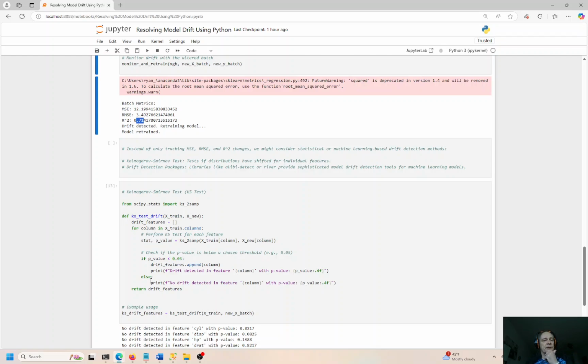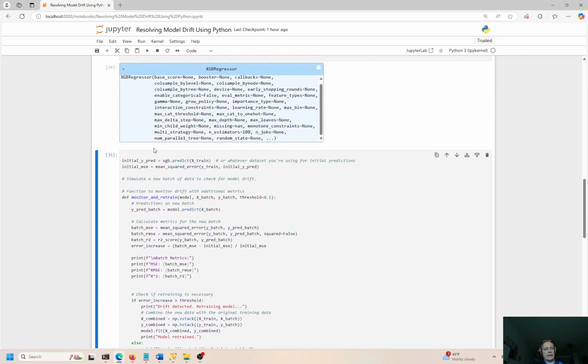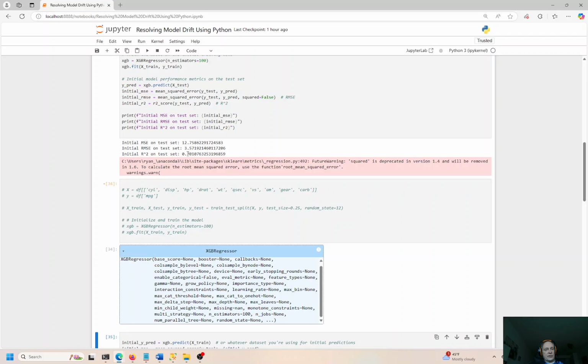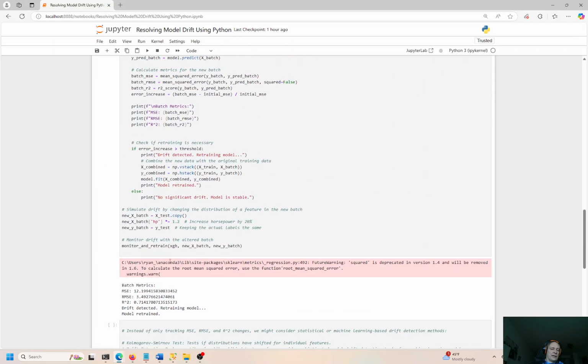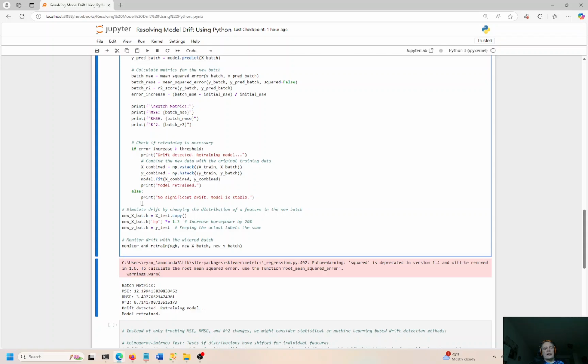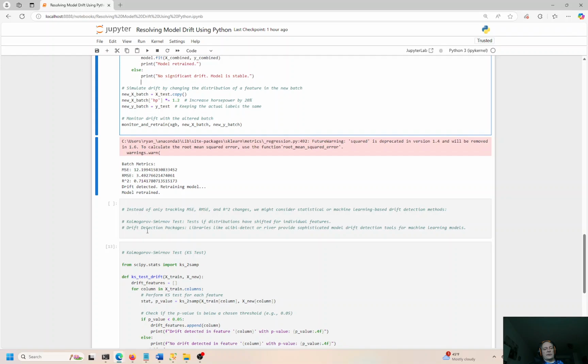What we really want to do is understand: has any drift been detected, and if so, we need to retrain the model. So that's what this is doing for us, right? So there was some drift detected between the first time running the model and the second time. The model was retrained, and we went from 0.70 to 0.71, so we had a slight improvement in the performance. As you recall back here, we had 0.70. Now we get that up to 0.71, so it's 71% accurate, right? So this exercise helped us understand the model drift, and it did result in a slight improvement.